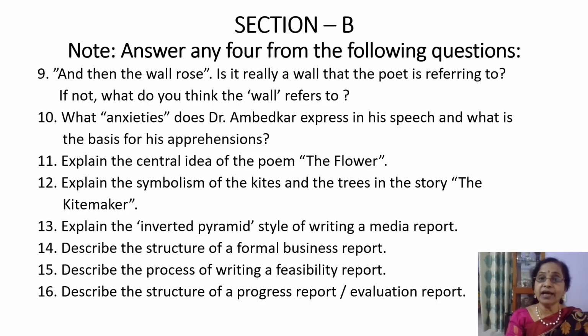And the last one is the evaluation report. Again, the basic structure is the same: the introduction, the main body, and the conclusion. So what will you write in the main body? Here it gives a description which decides the criteria and checks whether their expectations are in line with the set criteria or not. Whether the suggestions given in the feasibility report and the business report are followed or not, you are going to give a kind of assessment, a kind of evaluation, in the body of the evaluation report.